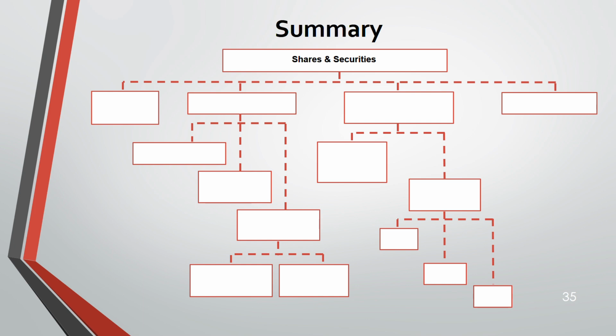Now, let's summarize this lecture. Shares and securities. We started with exempt assets. Then basic CGT rules, valuation rules, if it's quoted, unquoted, unit trust, identification rules, the 3 rules, that is same day as the day of disposal when we acquire shares, then the following 30 days, and then from the share pool.